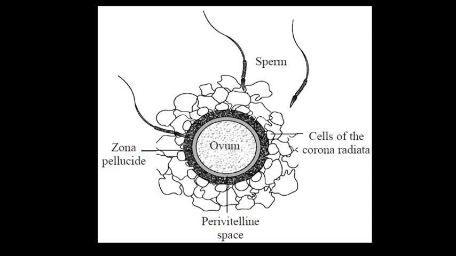A study of the development of an organism from fertilization to the formation of the young one is known as embryogeny. I repeat it again, please listen carefully: a study of the development of an organism from fertilization to the formation of the young one is known as embryogeny.